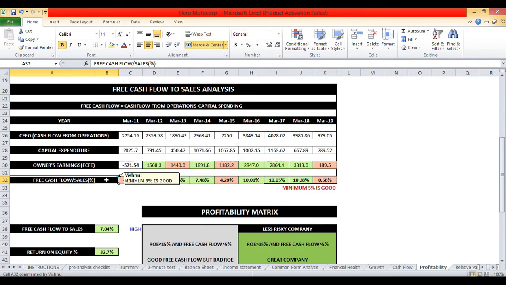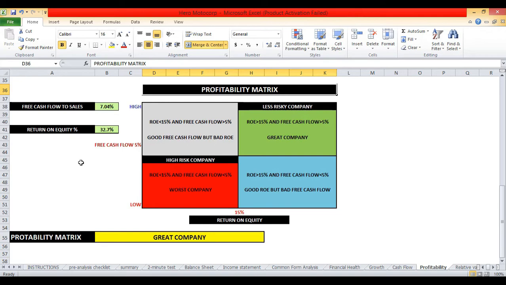However, I think it's reasonable to say that any firm that's able to convert more than 5% of sales to free cash flow, that is, divide free cash flow by sales to get this percentage. If this is more than 5%, then the company is doing a solid job at generating excess cash. Now let's put return on equity and free cash flow together. One good way to think about the returns a company is generating is to use the profitability matrix, which looks at a company's ROE relative to the amount of free cash flow it's generating.